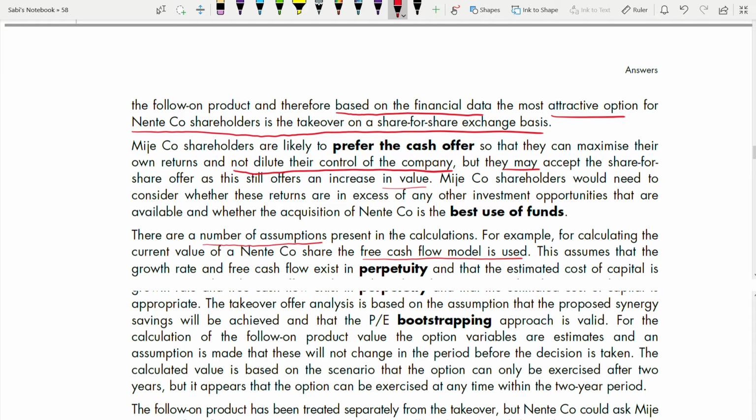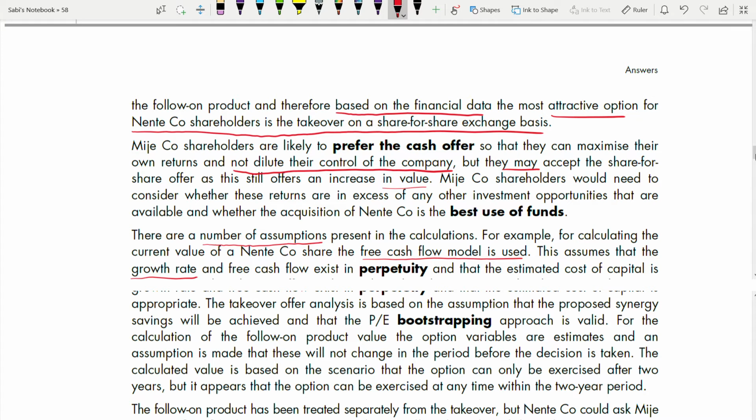First, starting with the first one, go in order. Don't jumble up. You will forget what you have included or not. Everything in systematic order. Start from the beginning. First requirement, you used the free cash flow model. That itself is an assumption. Why? Growth rate you assumed. Right? This assumes that the growth rate, number one.